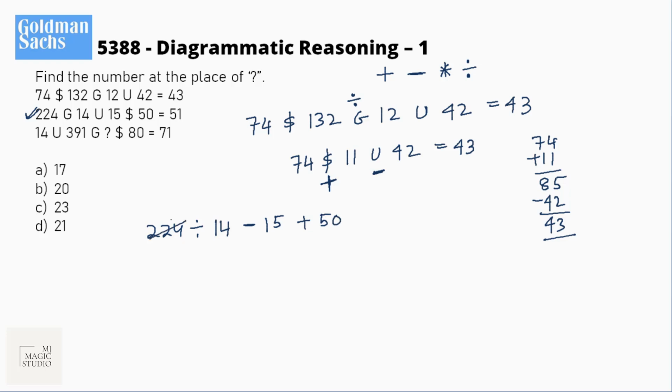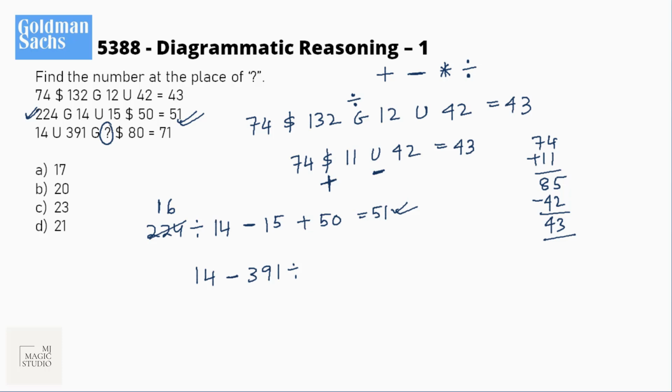224 divided by 14 is 16, and 84 will give me 0. So I have 16 minus 15, that is 1, and 1 plus 50 is 51. Bingo, it fits in. So 14, U is minus sign, 391, G is division.